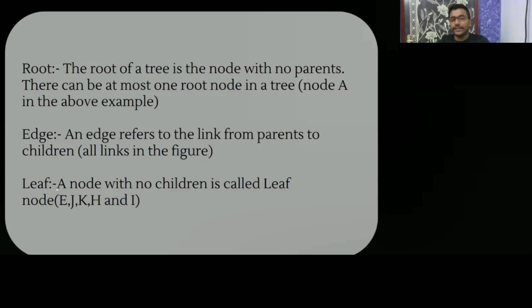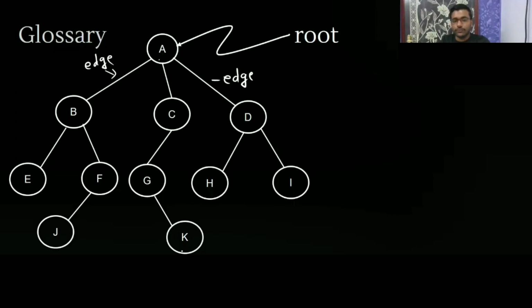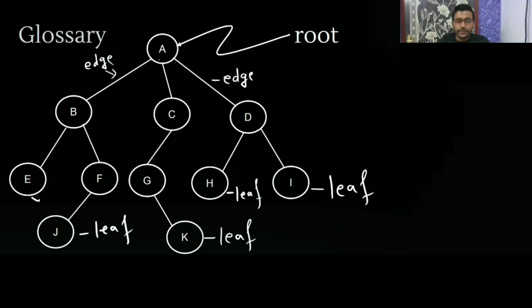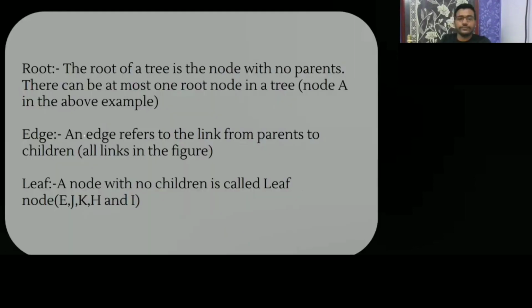Now what is a leaf? A node with no children is called a leaf node. So a node that is not having any children is a leaf. This is also a leaf. This node is not having any children, that's why it is a leaf. E, J, K, H, and I.